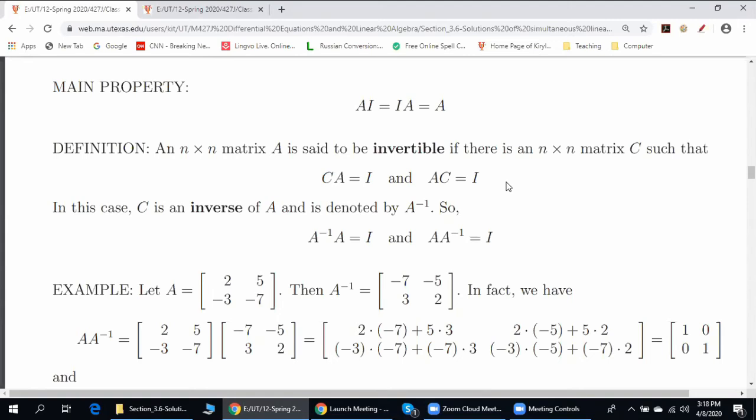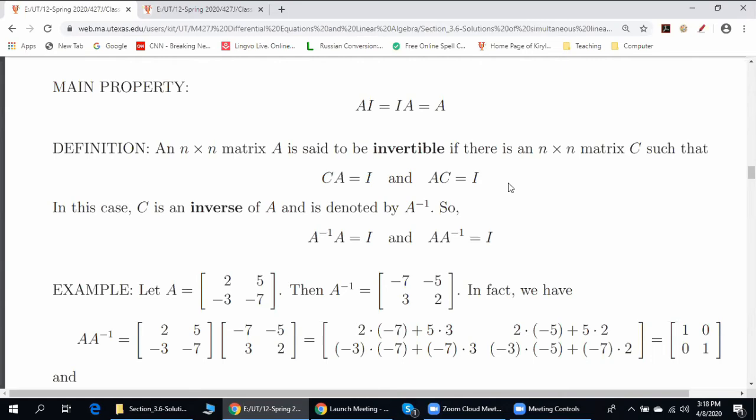Yes. So in this example, C is an inverse of A, but does it work the other way, where A is an inverse of C? Yes, one can show that property number 1 implies property number 2, and property number 2 implies property number 1. But this is a theorem. Therefore, in the definition, we do both. Okay, thank you. Other questions?